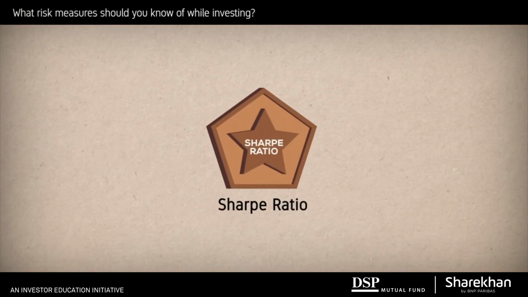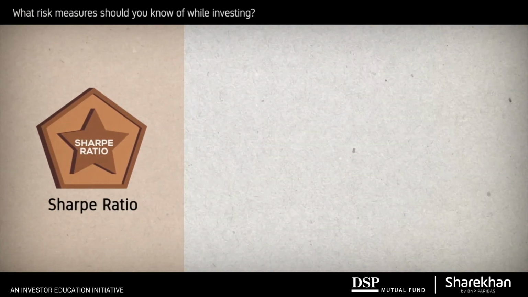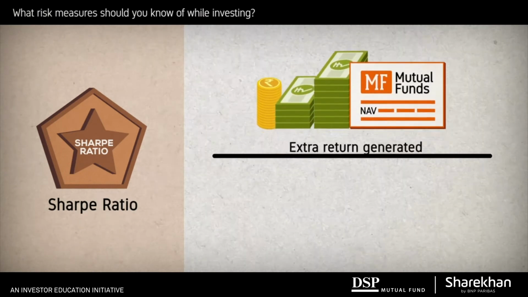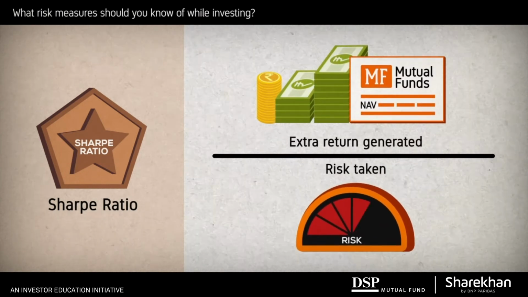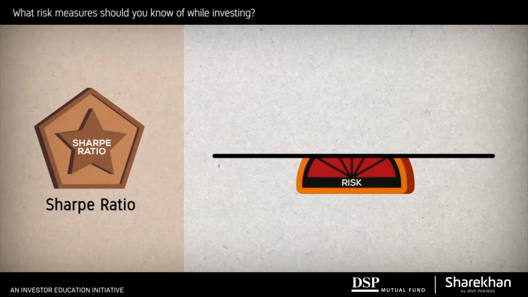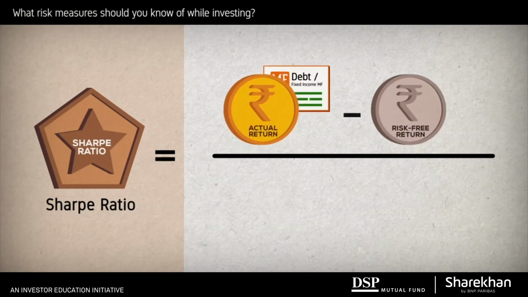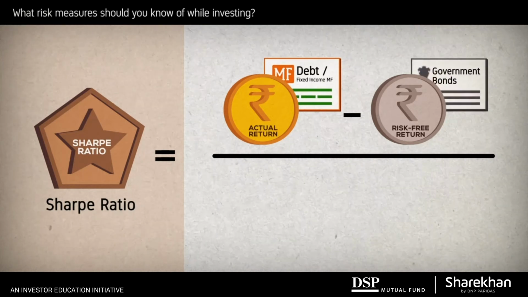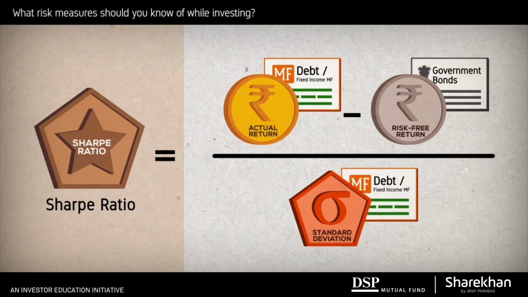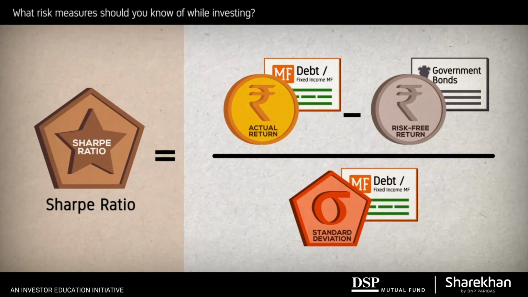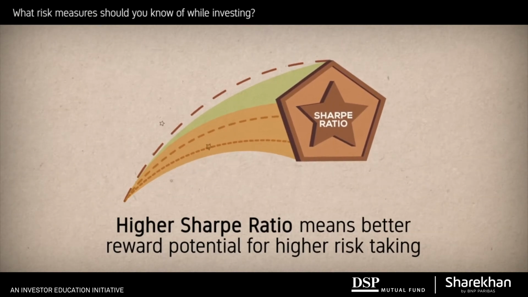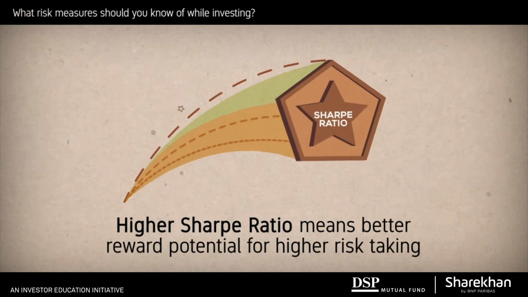Let us now look at the Sharpe Ratio. This ratio is a risk measure that is used to calculate risk-adjusted returns, and it indicates how much extra return is generated per unit of risk taken while investing in an instrument or security. Sharpe Ratio is calculated as an investment's excess return over the rate of return offered by a risk-free investment such as government bonds per unit of investment risk taken as indicated by standard deviation. Therefore, a higher Sharpe Ratio means the potential of earning better rewards per unit of risk you expose yourself to.